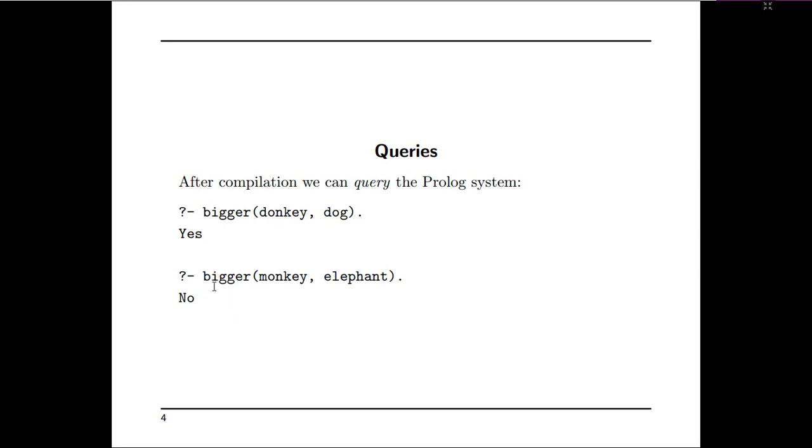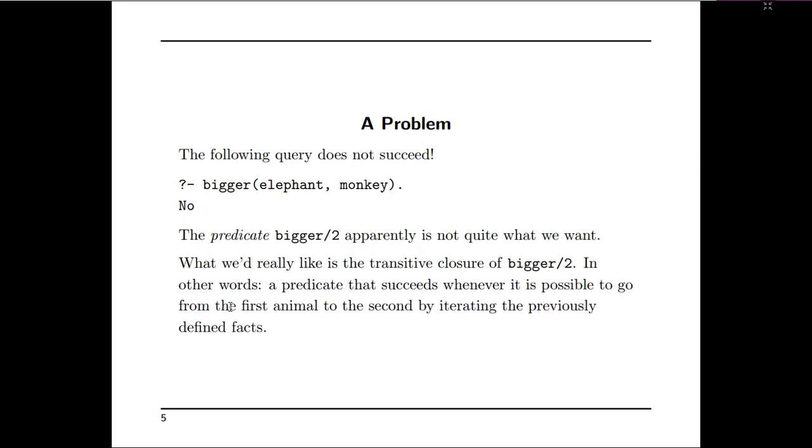Here we will see a false case: bigger monkey comma elephant. Basically monkey is smaller than elephant, so that is the reason it is returning no. Here a query has been asked, that is bigger of elephant comma monkey. Then the answer we observed here is no.